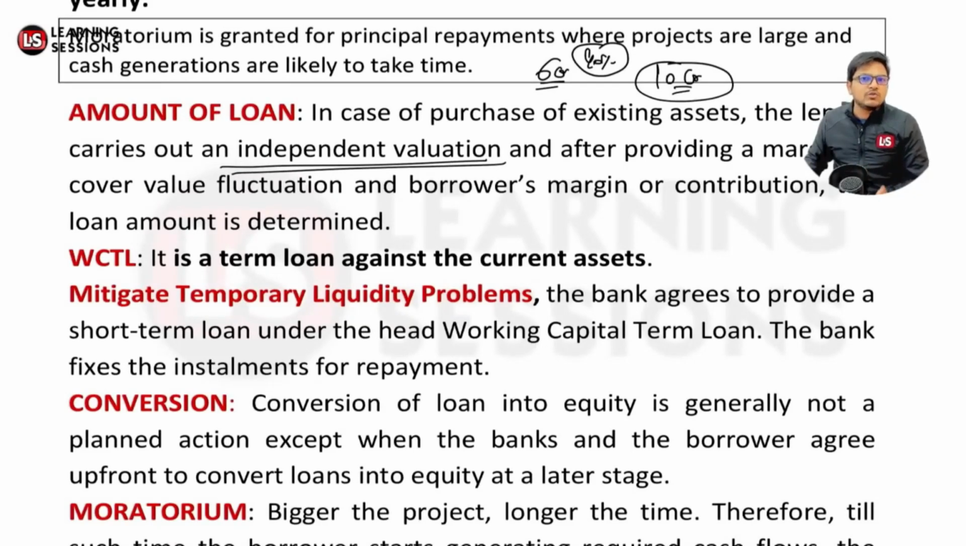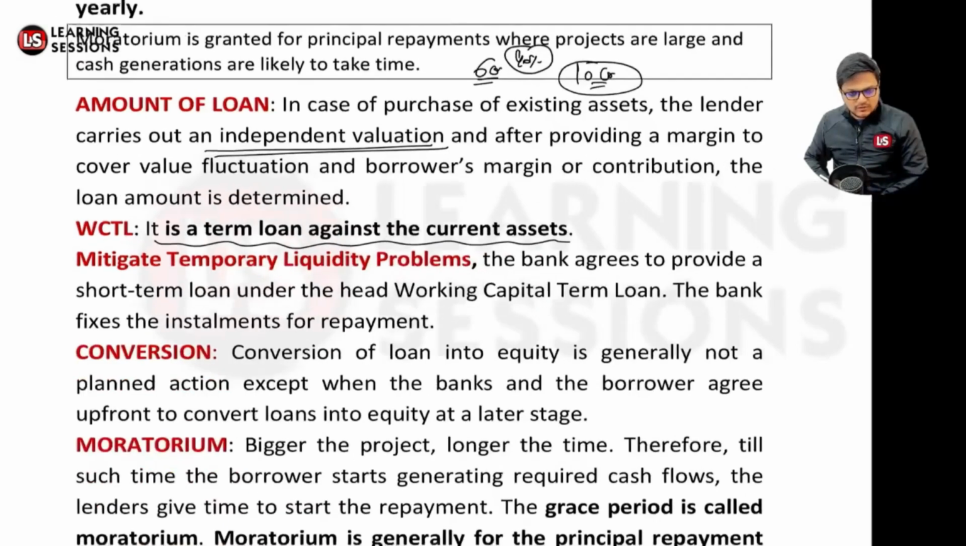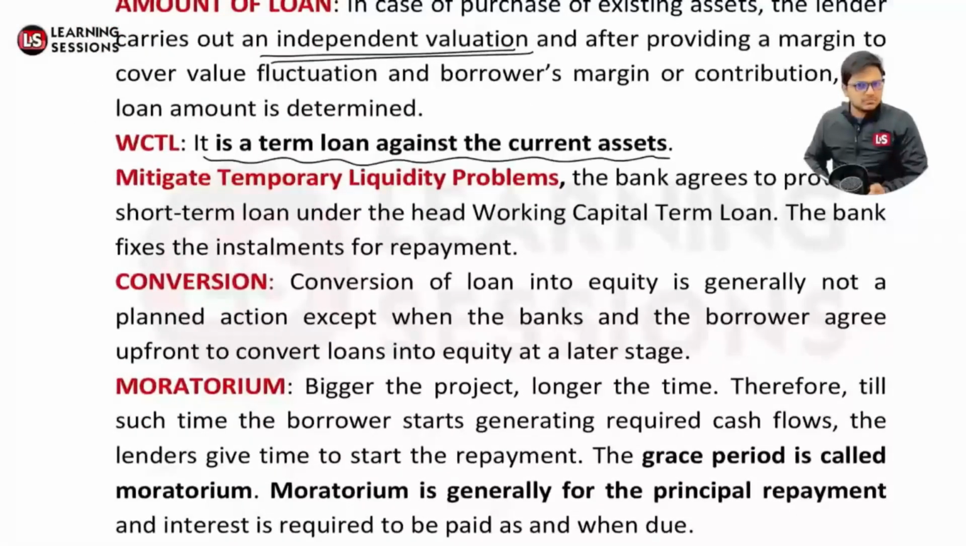And further, it's related to WCTL. WCTL is a working capital term loan. So it is a term loan against the current assets. It may be the case that there is a liquidity fluctuation or a liquidity problem, and the bank may provide a CC limit, but the bank may also provide a term loan for the same, right? And in that case, the installments will be fixed. The company has to pay the installments, and accordingly it will go on, right?